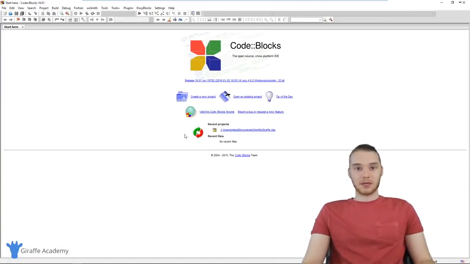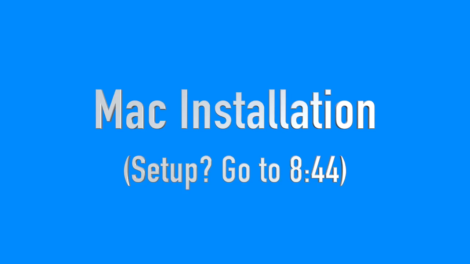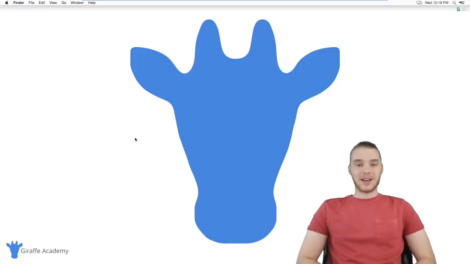In this tutorial, I'm going to show you guys how to get everything set up to start working with and start writing programs in C++. In order to set this up, we're actually going to need two different things. The first thing we're going to need is a text editor where we can write our C++ programs. And really for C++, you can use any text editor that you want. So a lot of people might use something like TextEdit or maybe a different text editor.